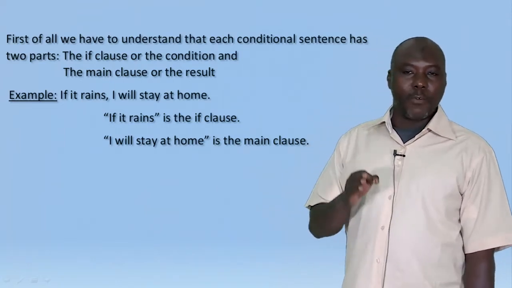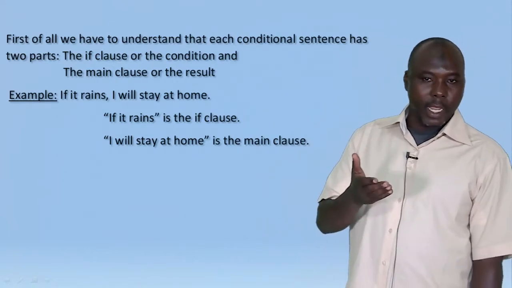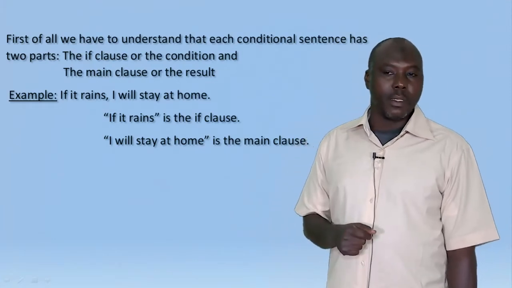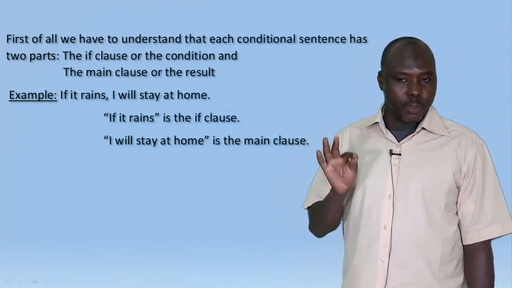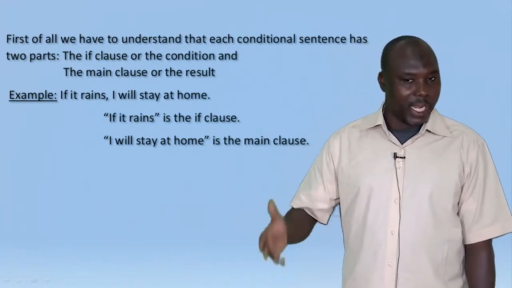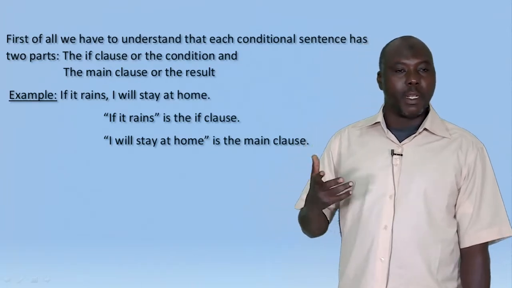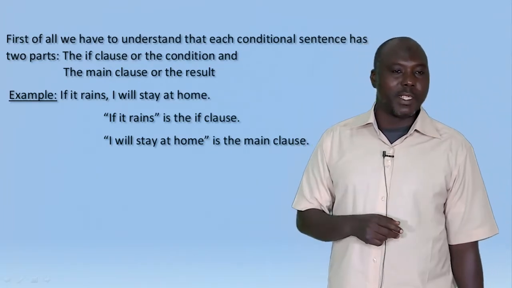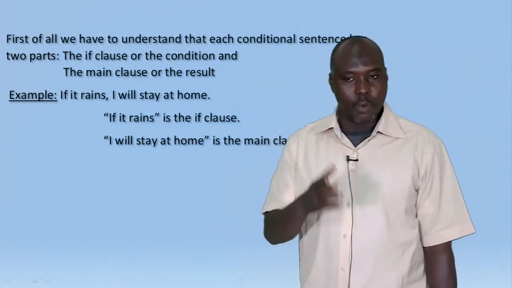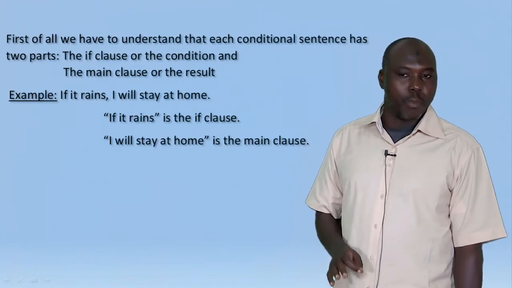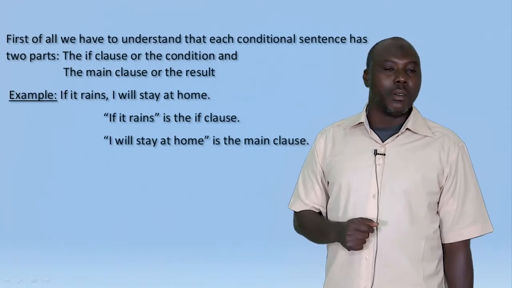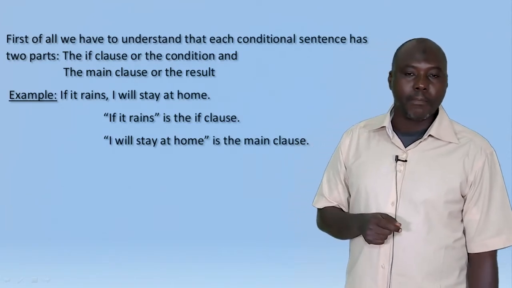As I told you, the if clause is called the condition, and the main clause is called the result. So if it rains, I will stay at home. If it rains is the if clause or the condition. I will stay at home is the main clause. If we analyze this sentence, we know that the main clause depends on the if clause. The fact that I will stay at home depends on the raining. If it rains, I will stay at home, okay?